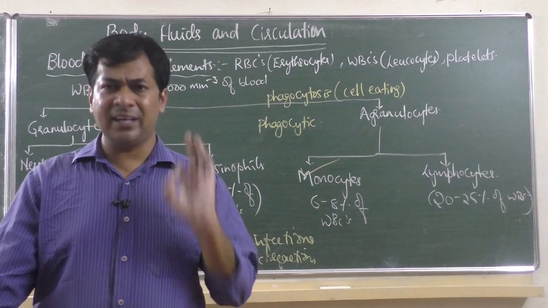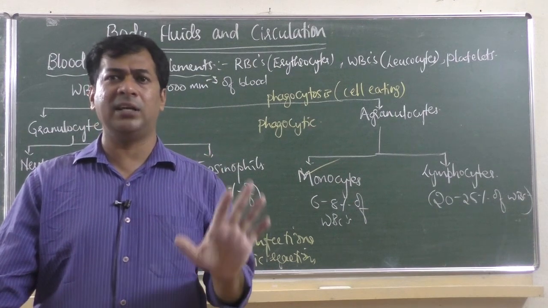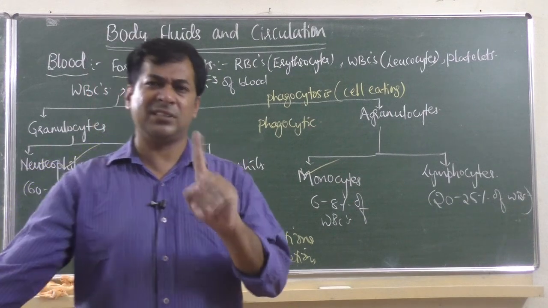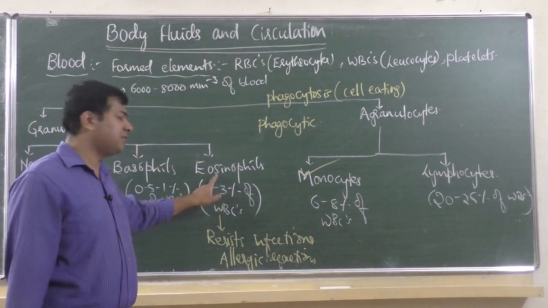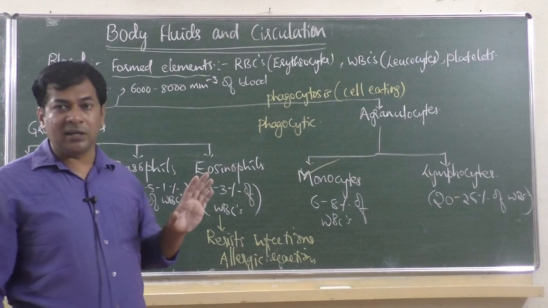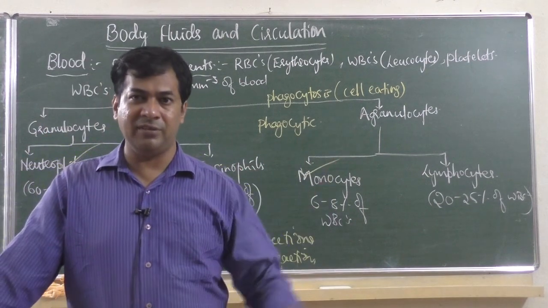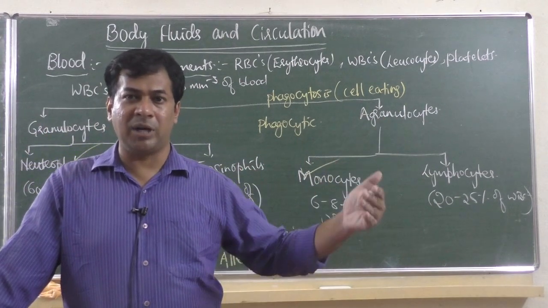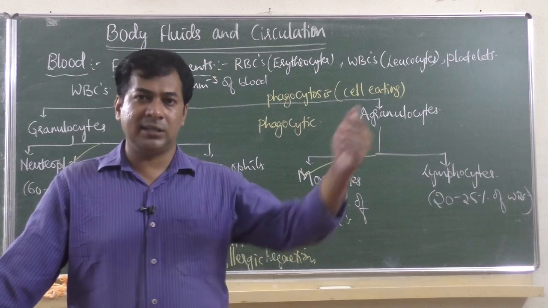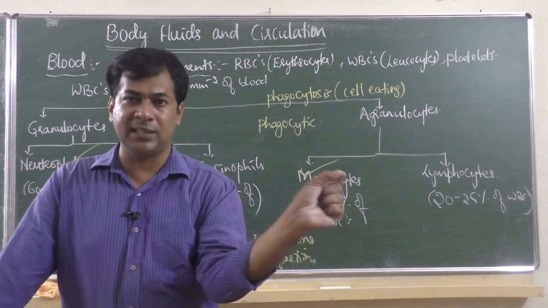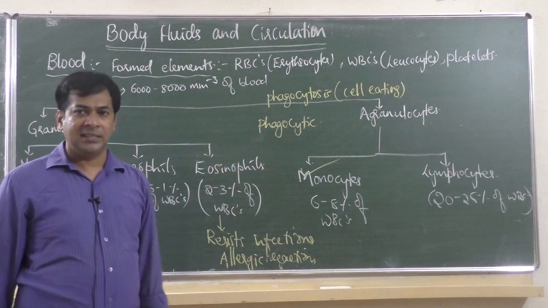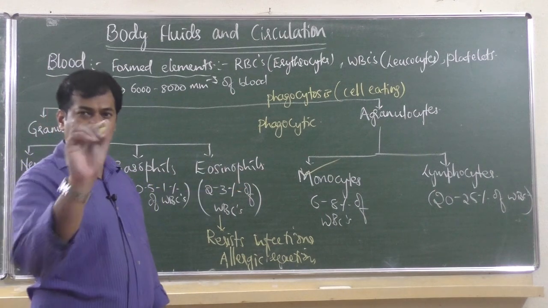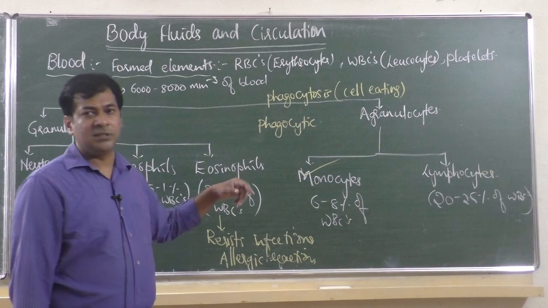Okay, if any kind of infection is there, or any bacteria or virus has entered, the first thing you should see in the blood test is the number of eosinophils. They do a total blood count test when you have severe fever. Then the blood test shows what kinds of blood cells are present. They show the names of all these kinds of cells. What you have to focus on is eosinophils.